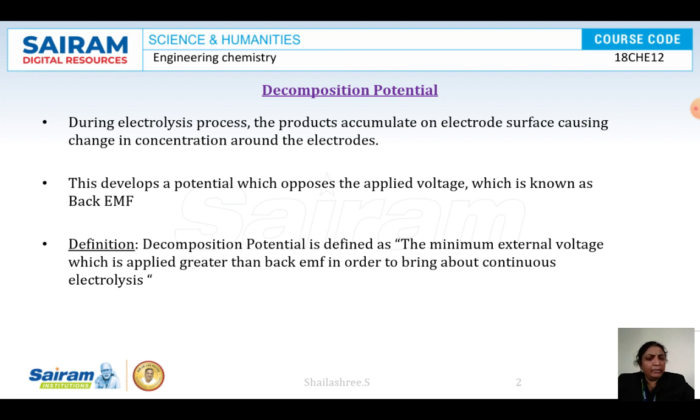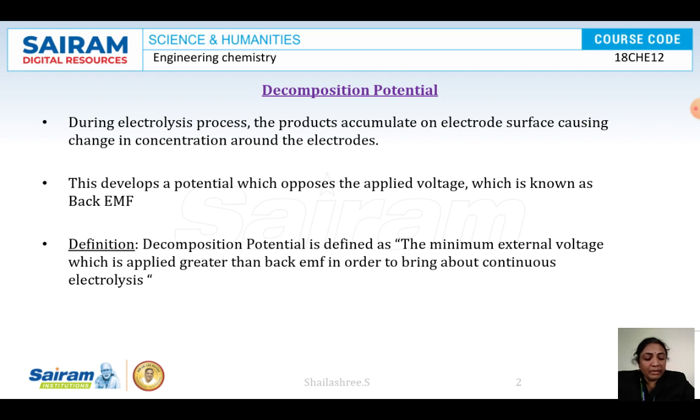Initially current flows but immediately it stops, because the back EMF is more than the applied voltage. When you increase the voltage to more than the back EMF, only then will the continuous electrolysis process begin. This is called the decomposition potential. Now, how can it be measured? To measure the decomposition potential, a graph should be plotted, a graph of current versus applied voltage.